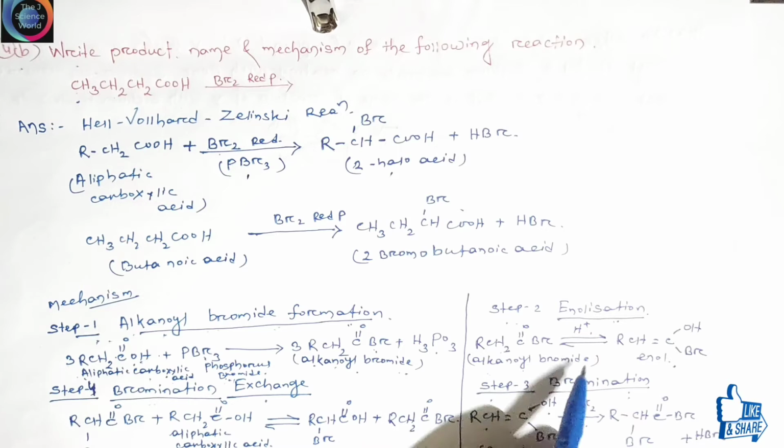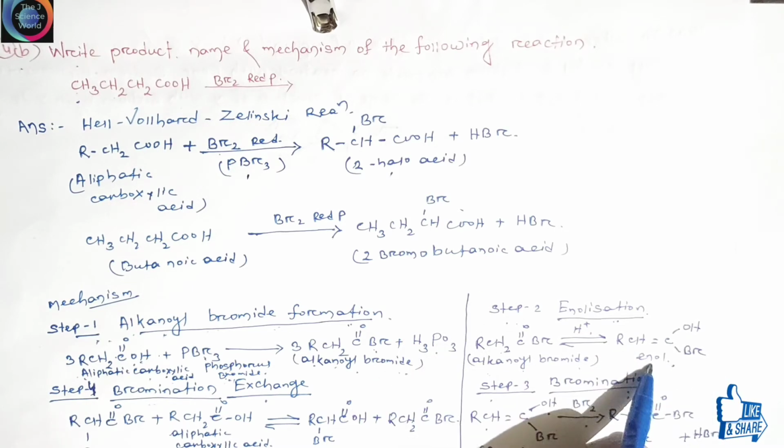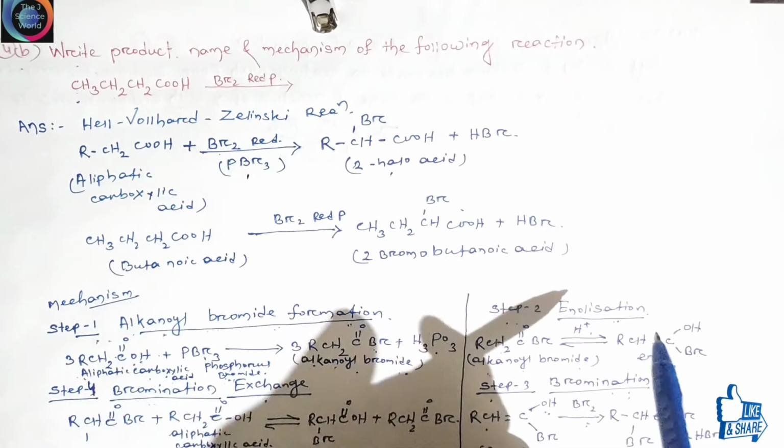This is step 2, enolization. This alkanoyl bromide is changed into enol form, in the presence of phosphorus. The third step is bromination. These enols react with bromine, the bromine simply joins at the alpha carbon, and the OH group is substituted and forms a C double bond O. Further, this product reacts with aliphatic carboxylic acid and forms 2-halo acids. The Hell-Volhard-Zelinsky reaction is important for synthesis as a 2-halo acid forms. This is all about the Hell-Volhard-Zelinsky reaction.